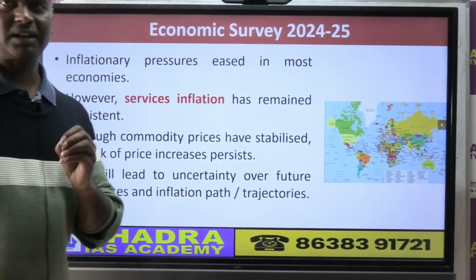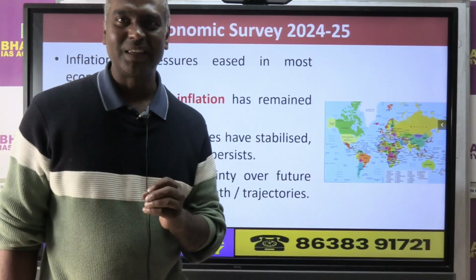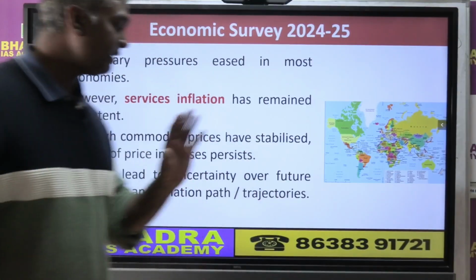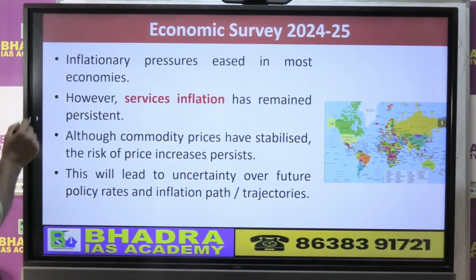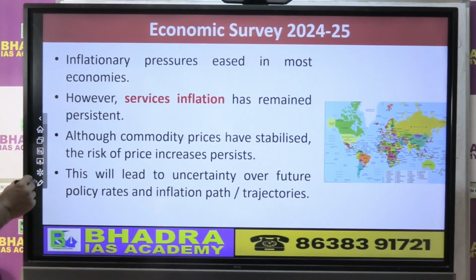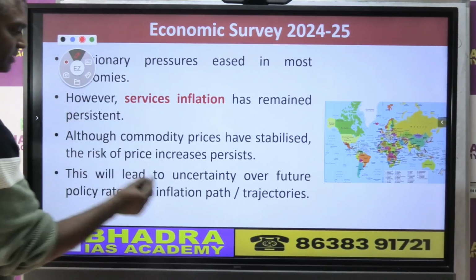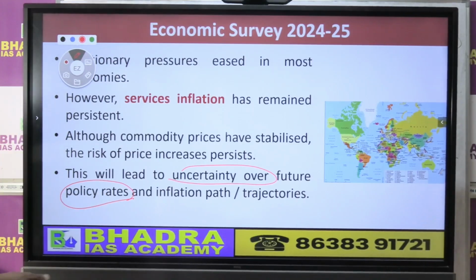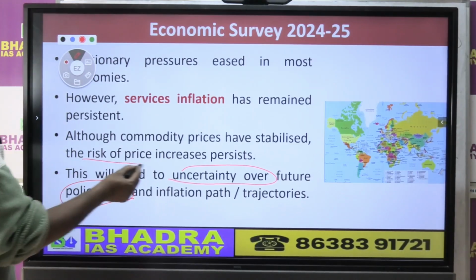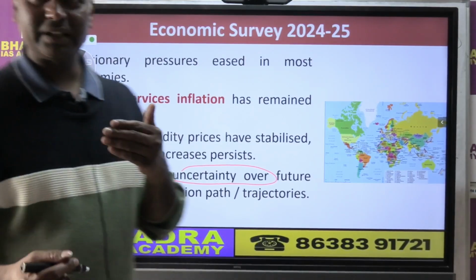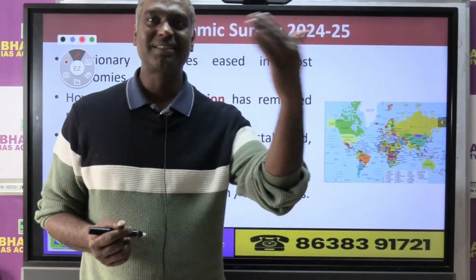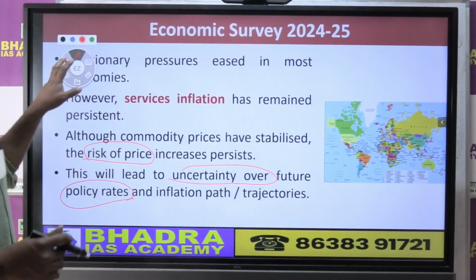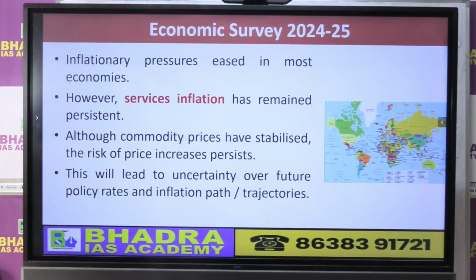However, what does the government's economic survey say? Even though inflation seemed to have gone down a little bit, there is still global uncertainty. There is global uncertainty over future policy rates of the central banks across the world. Why? Because there is a risk of price. There is still a possibility that prices may rise once again because of geopolitical uncertainties and also a lot of elections taking place across the world.